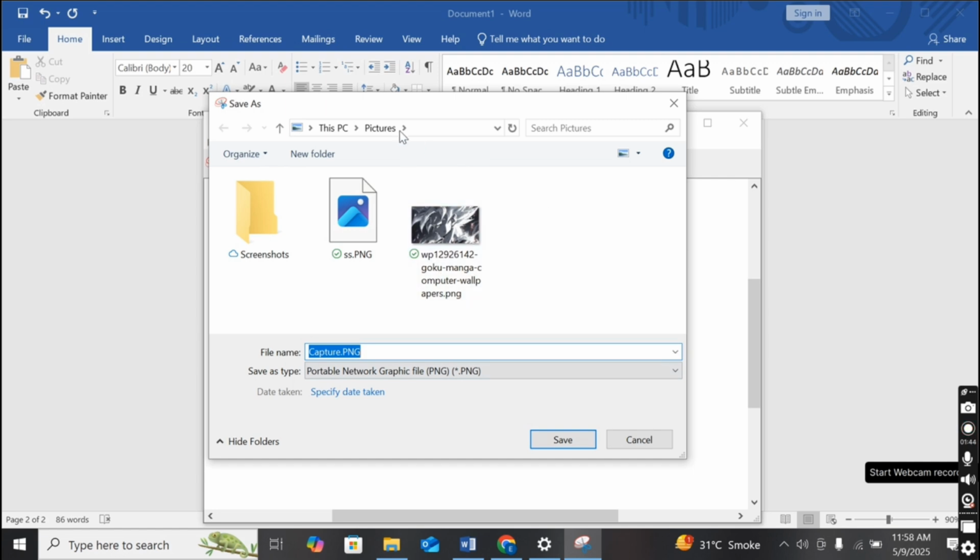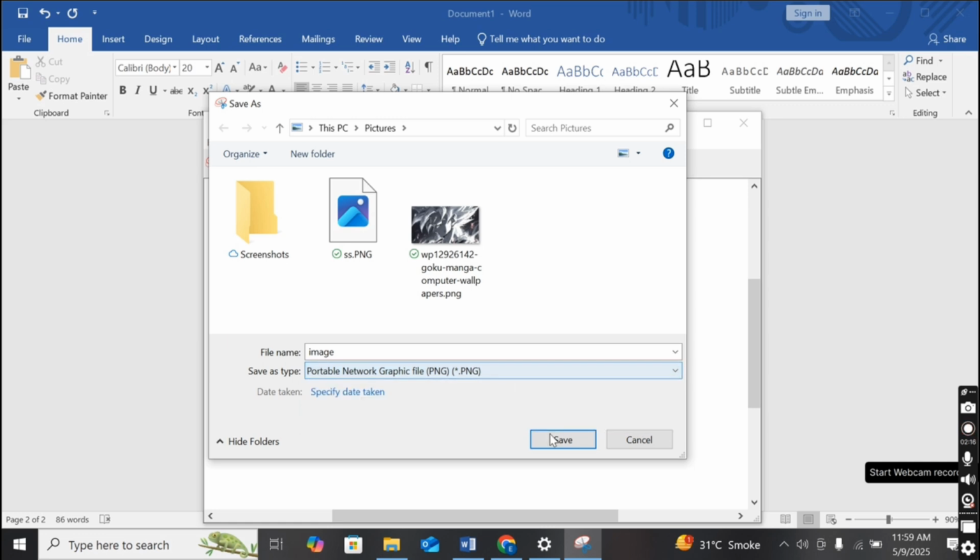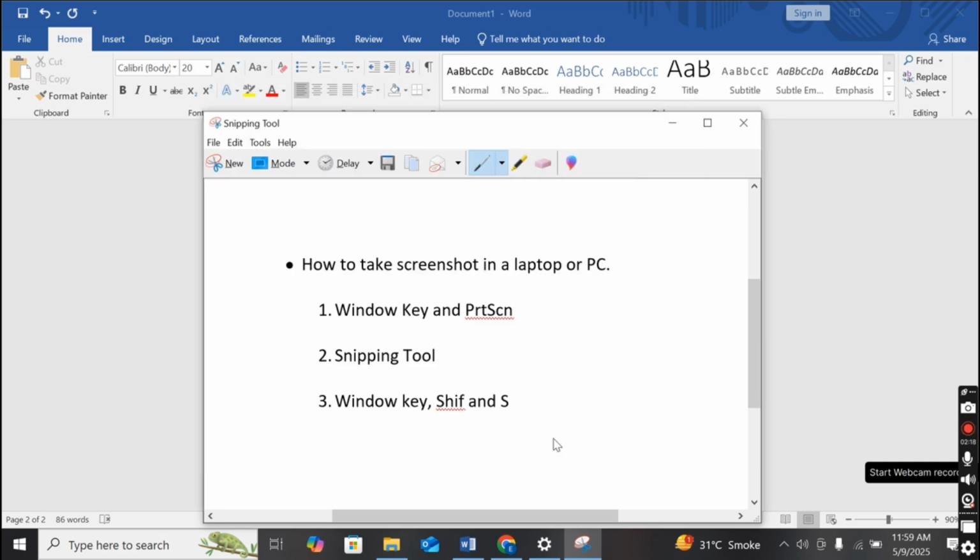Here I am saving this in This PC, and after that the Pictures folder. Just write the name of this file. I am writing image. Look here, this is the Save as type, meaning the extension of the image file. The extension of the image file is .png or .jpg. I am taking png, though I can also use .jpg. After that I click on the save option.